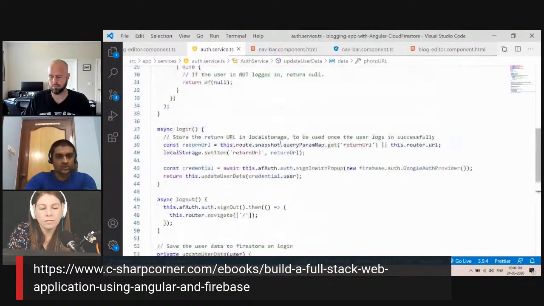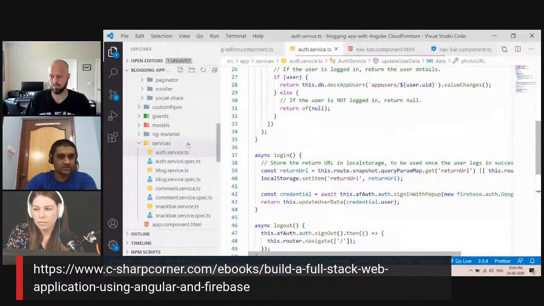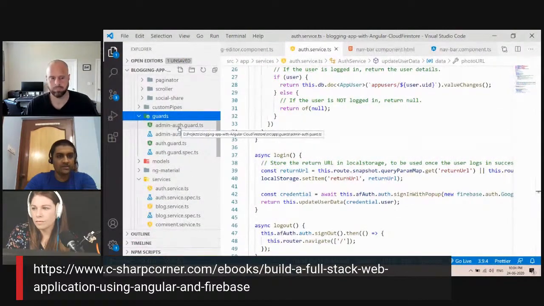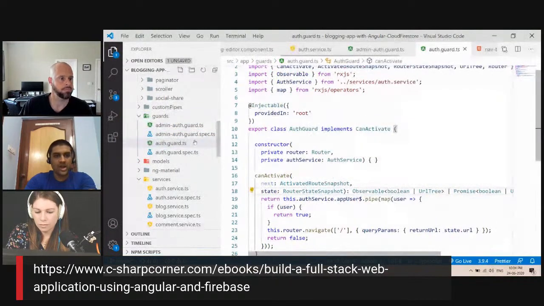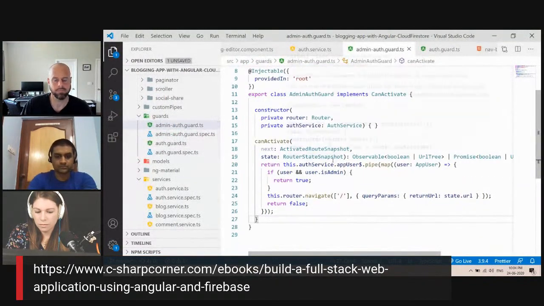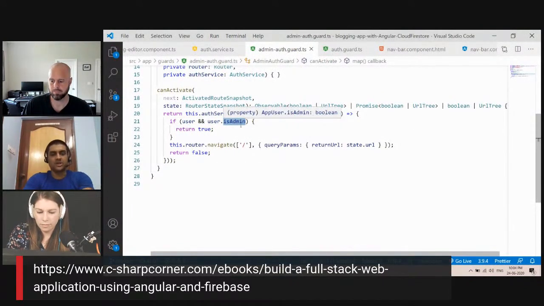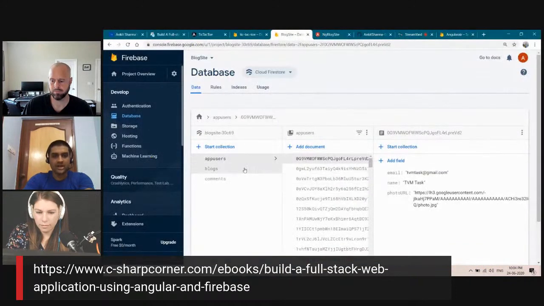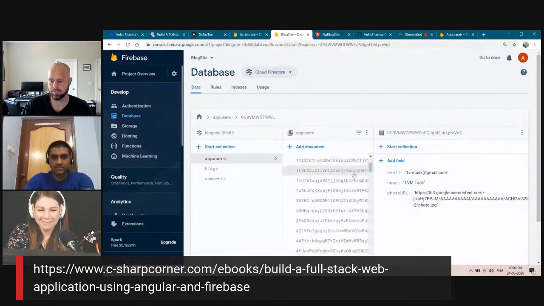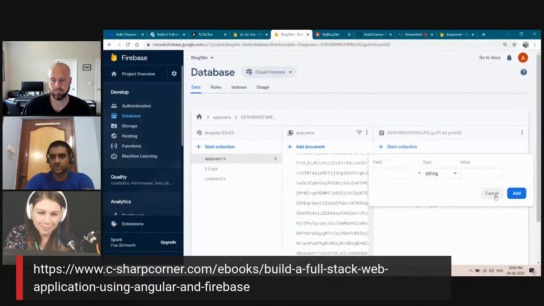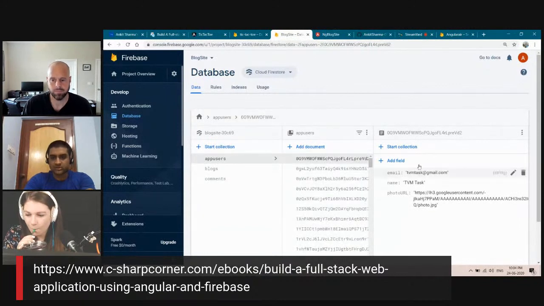So that is how the auth service is working. And again, we have guards in place for admin guard and auth guard. So how are admin guard and auth guard working? I told you that we have configured something called is admin. So what you have to do is, let's say in app user, okay, this is the data.